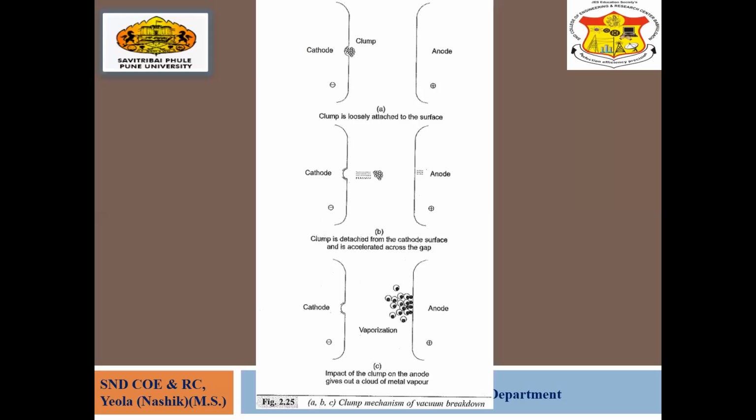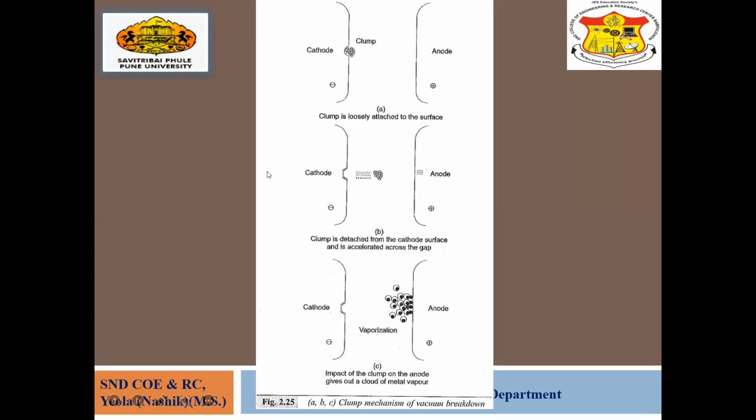So we'll see the diagram here, where the clump is formed. First you see a diagram. This is the cathode, this is the anode. This is the clump, made of loosely attached particles. These across the cathode are nothing but the electrons. The clump is loosely attached to the surface, right?